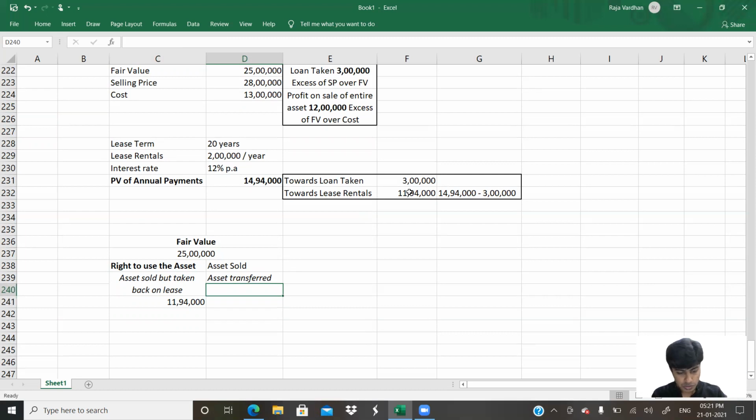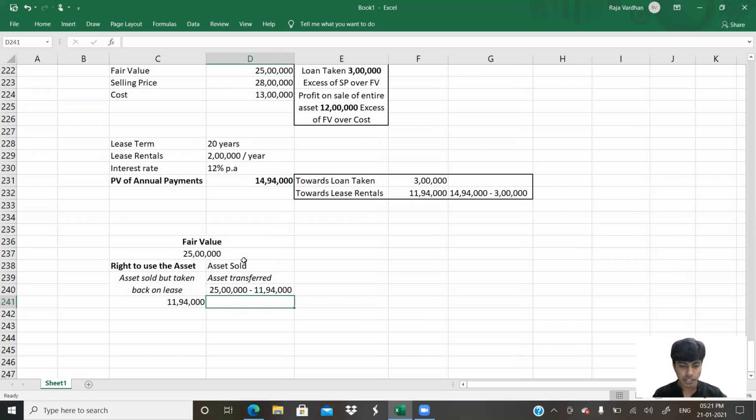I would do 25 lakh minus 11 lakh 94,000. So this is what I would have to do. What is the portion of that asset which is sold? The portion of the asset that is sold, 25 lakhs is the fair value of the asset. Out of that, you've taken 11 lakh 94,000 back on lease. So portion of the asset that is transferred completely is 13 lakh 6,000.